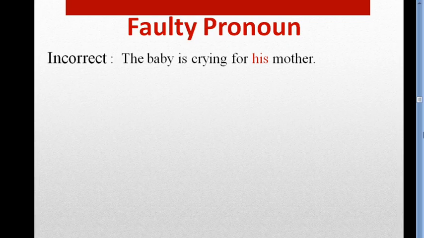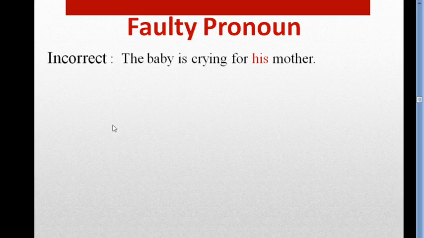The next example is, look at this very carefully, and all these examples are given here according to number and person, and you have to correct them according to number and person. Notice it, number and person. So we have known that we have to use pronoun according to number and person of the noun. So here the incorrect example is, the baby is crying for his mother.